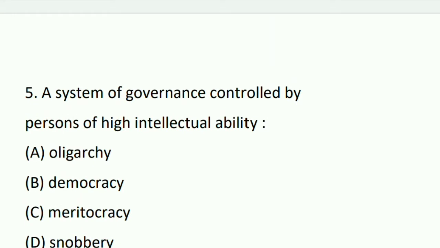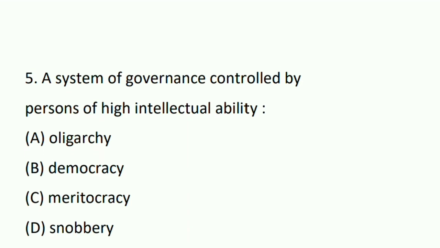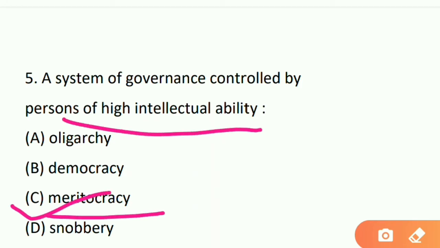A system of governance controlled by persons of high intellectual ability. So what we call it? High intellectual ability. So we call it option C, that is meritocracy. Okay, meritocracy will be the right answer. Move on to the next question, that is question number 6.